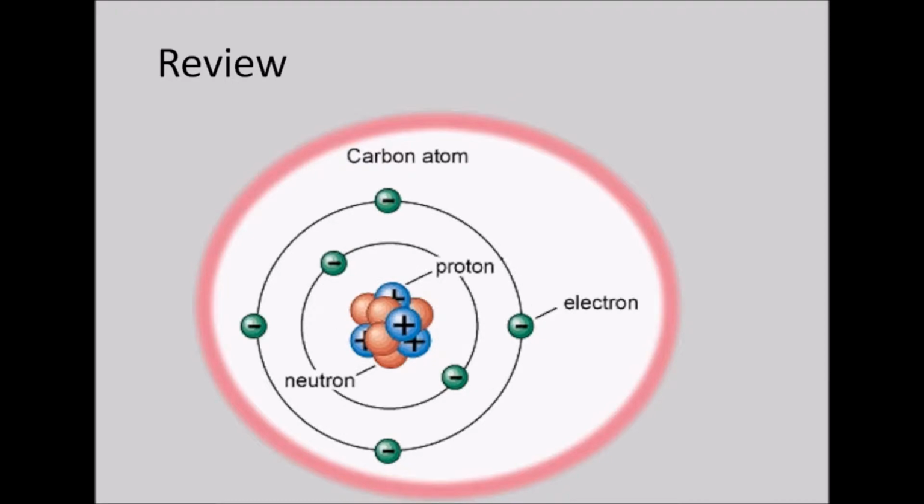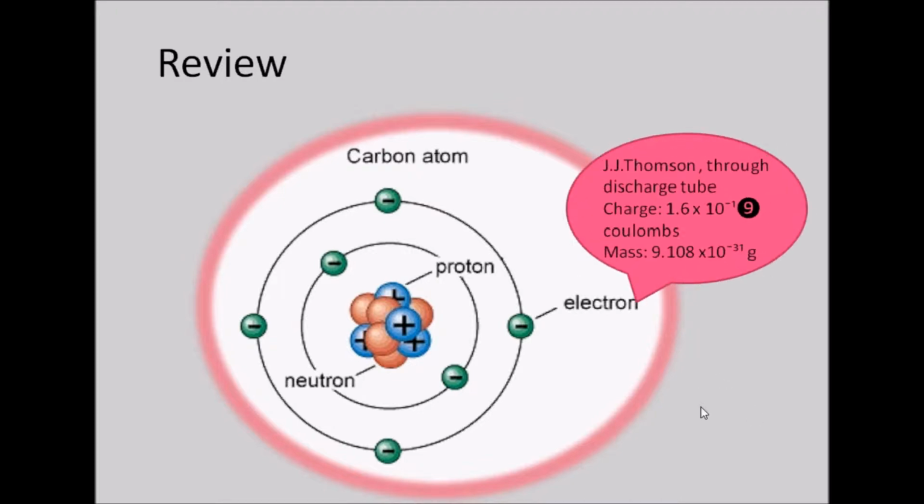Here I have taken the example of carbon atom, where proton, neutron and electron are there in their places. Proton and neutron are at the center of the atom, and the electron is revolving around the center of the atom in a circular path, which we call an orbit. About the discoveries, the electron was discovered by J.J. Thomson through the discharge tube experiment. The charge was negative, with magnitude 1.6 into 10 to the power minus 19 coulombs, and the mass was 9.108 into 10 to the power minus 31 grams.